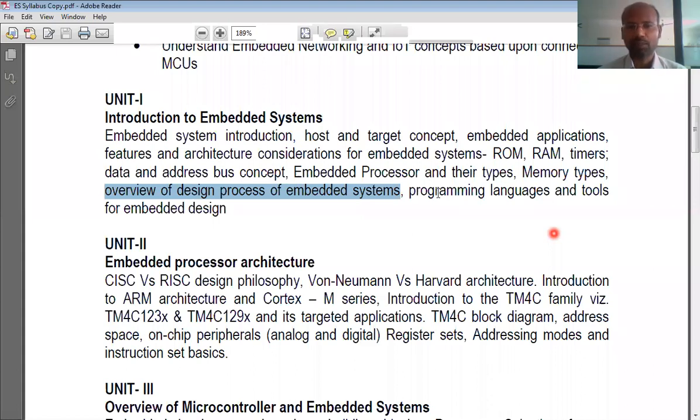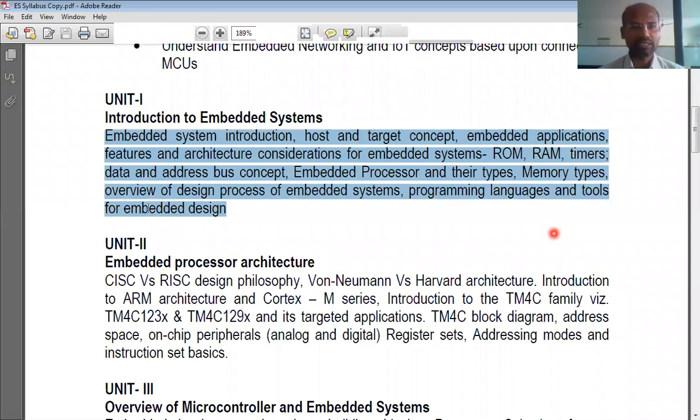Next, programming languages and tools for embedded systems. There are many languages in use for programming embedded systems or microcontrollers. For example, C is a very widely used and popular language, and these days we have Java, and Python also. And we talk about the different languages in use for programming the microcontroller. This is unit 1. In this unit 1, we talk about these many things.